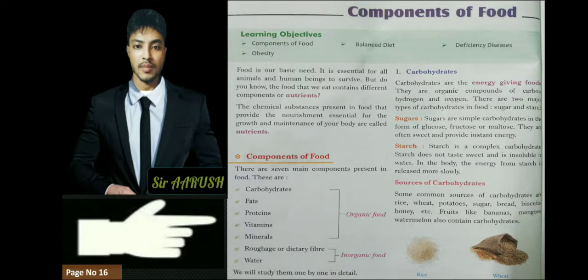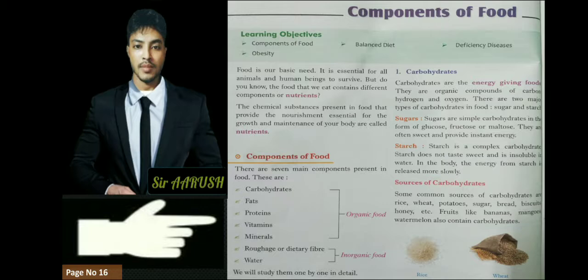For example, when you are coming from outside in summer, we are very tired. What do we offer to people to drink? We offer them a cup of tea, we offer them a glass of lemon juice, and after drinking it, we get energy instantly. Why? Because in the tea there is sugar and in the lemon juice there is sugar. So this sugar gives us very quick energy, very fast energy. Those people who are sick, who go to hospital, doctors advise them to drink Glucon-D. So what is in Glucon-D? Glucon-D is a mixture of sugar.